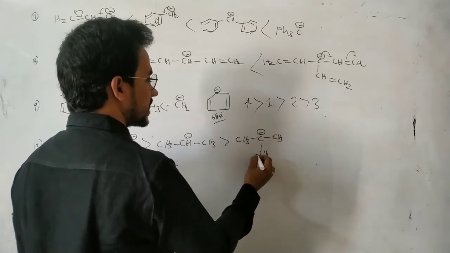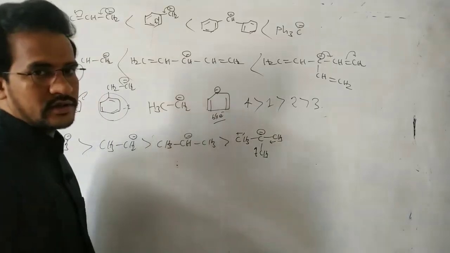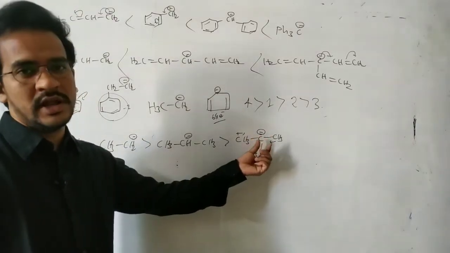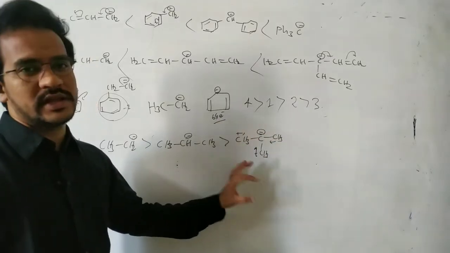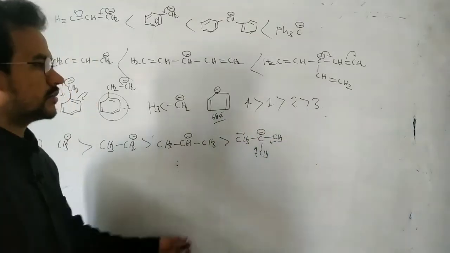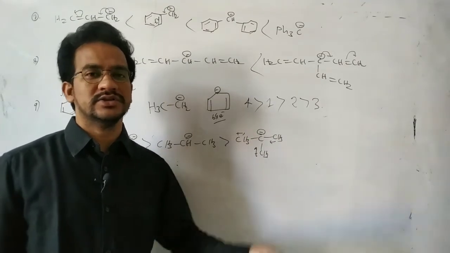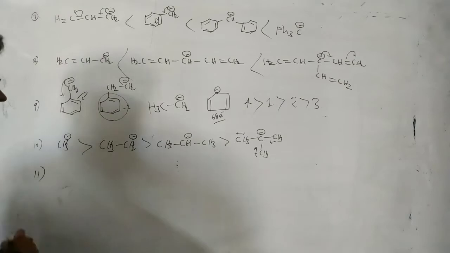Because here methyl groups are acting as donating groups actually. By the donating nature of the methyl groups here, carbanion stability decreases. Because the magnitude of the negative charge increases, so stability decreases. That's it. So tertiary carbanion is less stable, but in case of the carbocation and radical, tertiary ones are more stable. Okay? And next, another one.